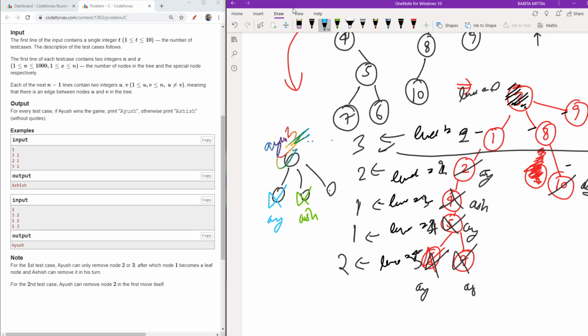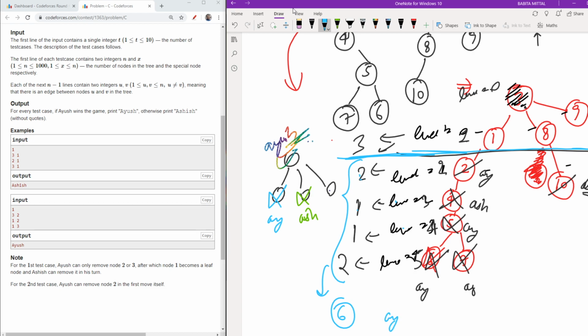With the help of this, for levels 2, 3, 4 up till the nth level I will check how many nodes there are, which are 2, 3, 4, 5, 6. So 6 nodes are here.